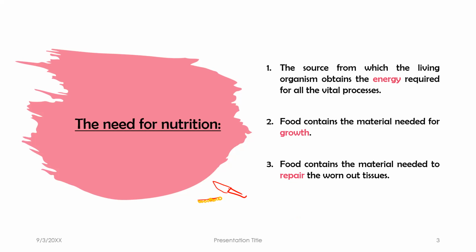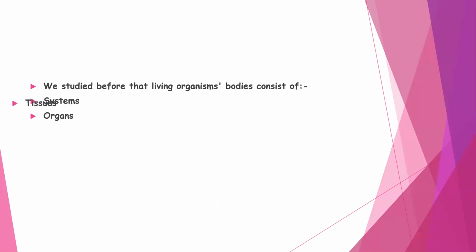Before we start with the types of nutrition, let's revise a very simple part we talked about together last year. We said that any living organism consists of body systems, then organs. Each organ consists of tissues. Each tissue consists of cells.